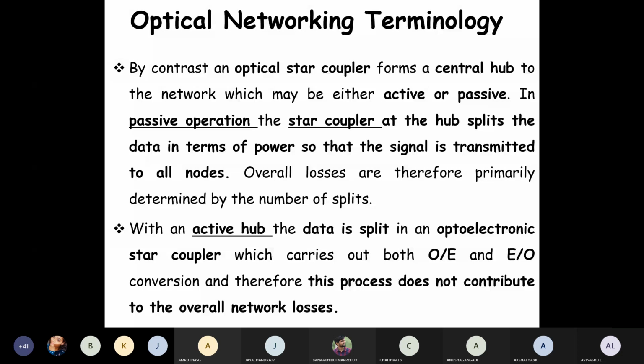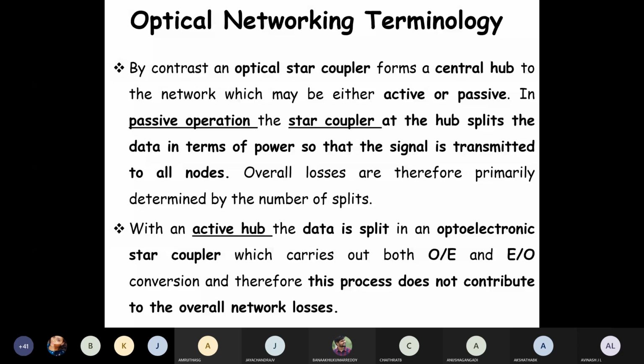Then we can go to the next lower level, that is metropolitan. In the metropolitan, instead of optical cross connect, we will be using the OADM, that is optical add drop multiplexer. This will be in the range of tens of kilometers, below around 90 or 70 kilometers. So the metropolitan area will be there.